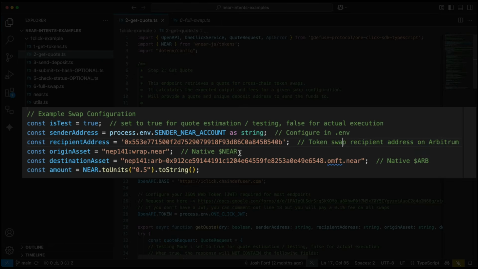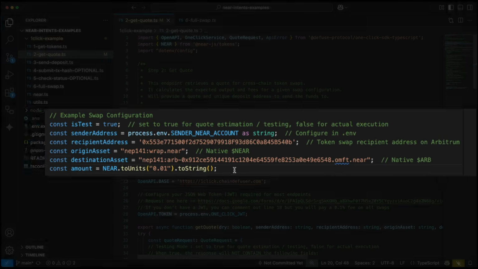We have the origin asset, which is represented as native NEAR. One-click automatically wraps our NEAR for us, so we don't need to worry about that, but the asset ID is wrap.near. And then the destination address. So this is the address we found on our getQuote endpoint that we did in step 1. This is native Arbitrum. And the amount. So this is the total amount that I'm going to swap for. I'm actually going to change this value to 0.01 just for my testing purposes.